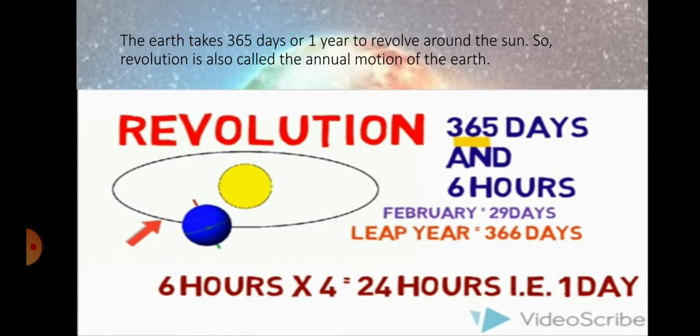So we have 29 days in February in a leap year, which balances the next years also. Every 4 years we have a leap year because the Earth takes 365 days and 6 hours to complete one revolution. So in a leap year we have 366 days.